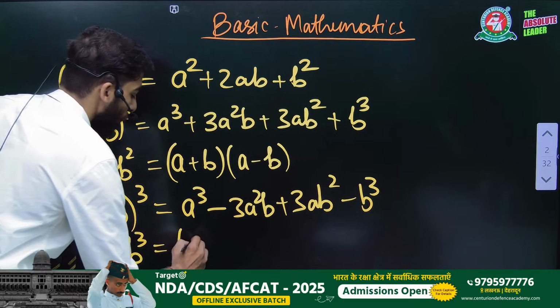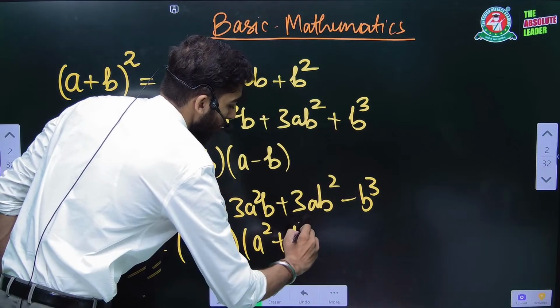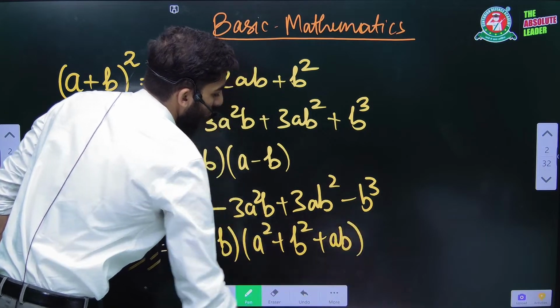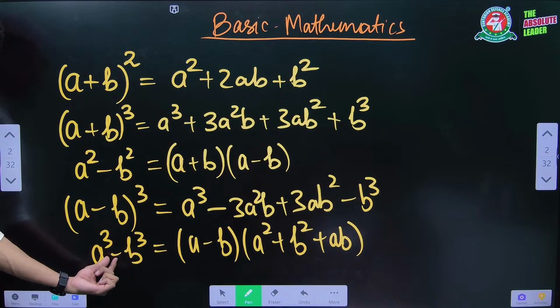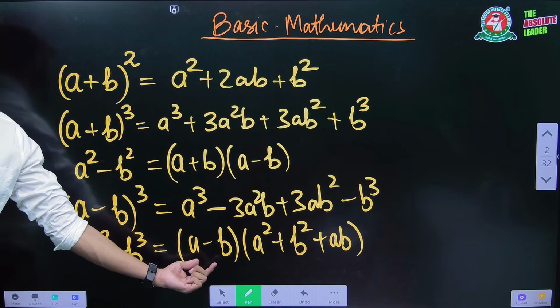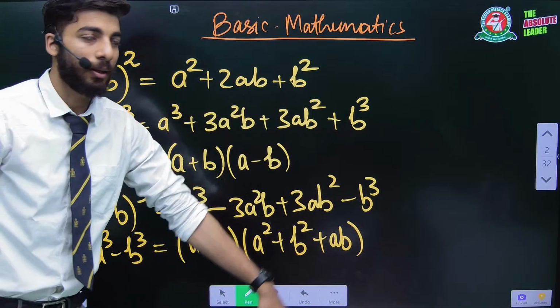A cube minus b cube is (a minus b) into (a square plus b square plus ab). If there is written a cube minus b cube, then just write down one factor a minus b, and another factor a square plus b square plus ab, right? The whole thing in plus.